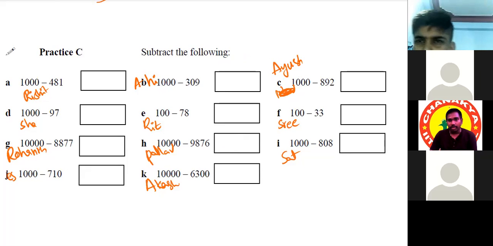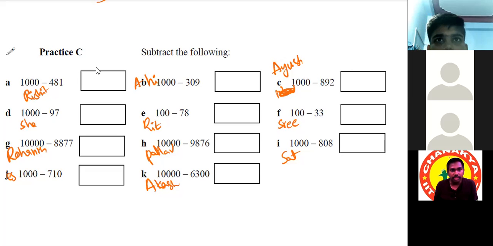Okay. Remaining persons can do the remaining questions if we have no doubt. If anyone is having any doubt, just listen to their explanations. Rishit, start from A.